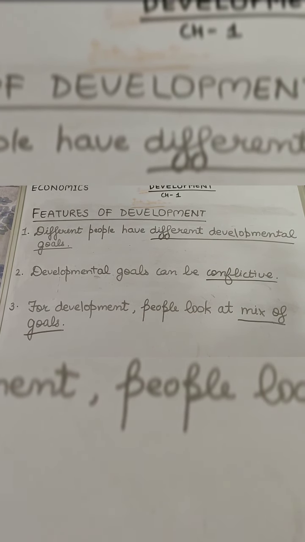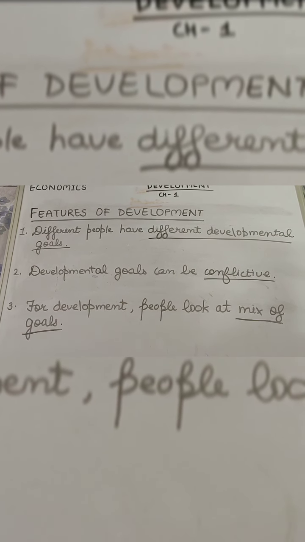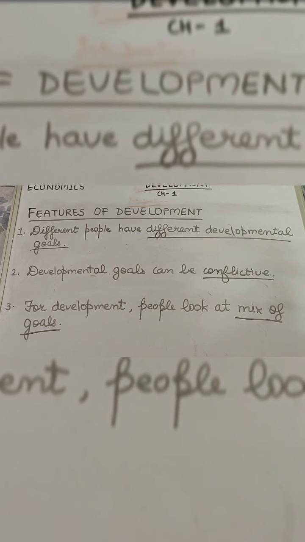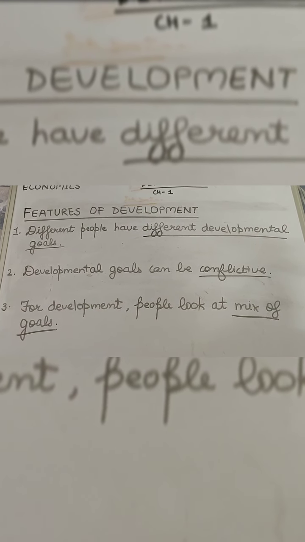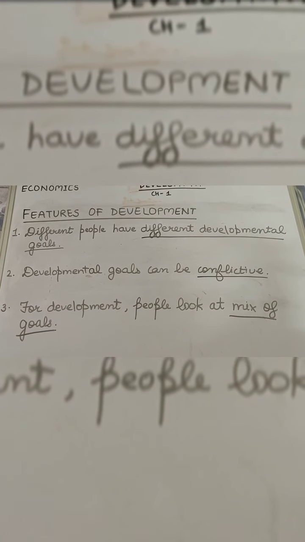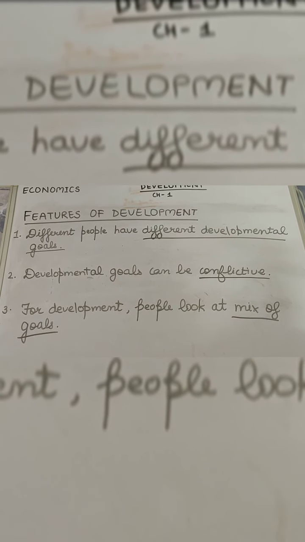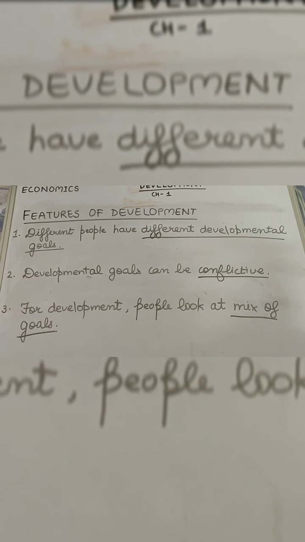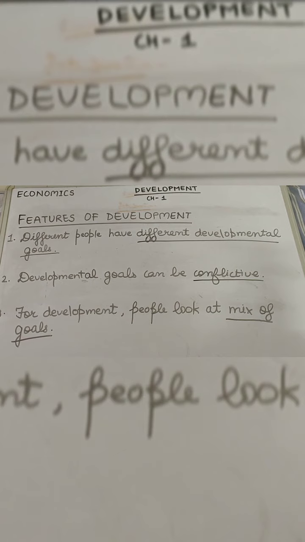Now talking about the third one, for development people look at a mix of goals. In the first feature we discussed that different people have different developmental goals, but the fulfillment of one developmental goal is not satisfactory. So people look at a mix of goals.